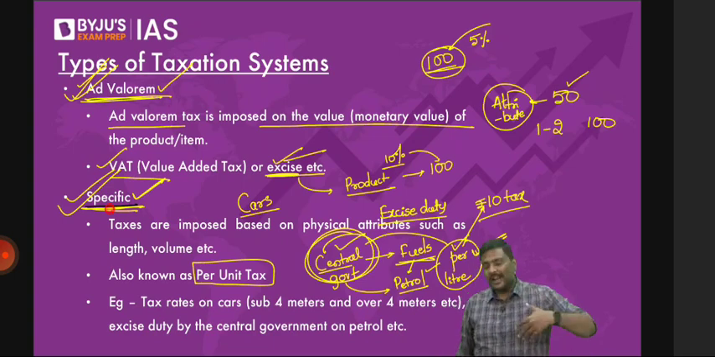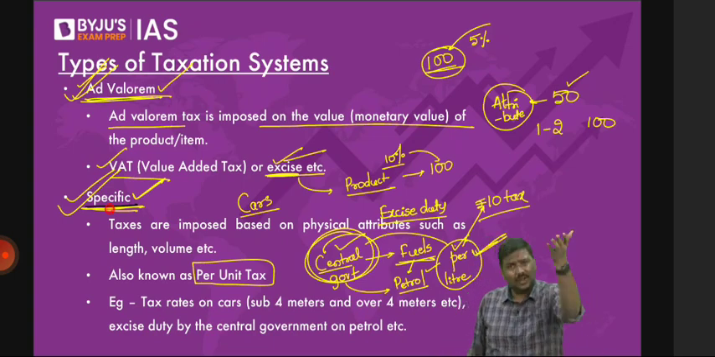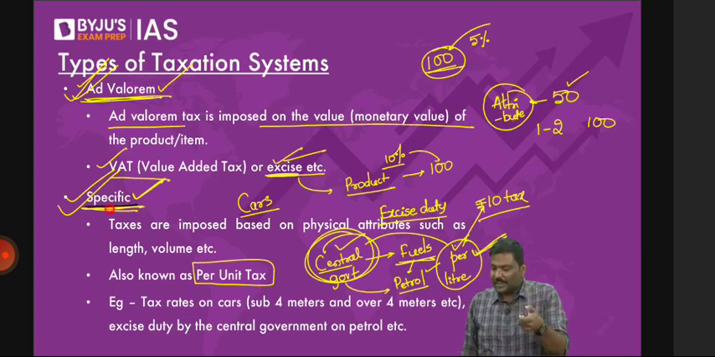Sir, can it be called a product tax? My dear, ad valorem is also a product tax only. It is also imposed on a product only. Specific is also imposed on a product only. But the difference is simple. Look at the context.